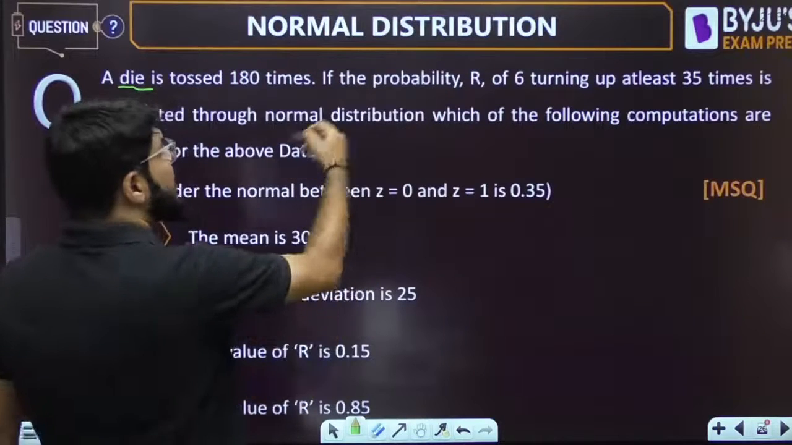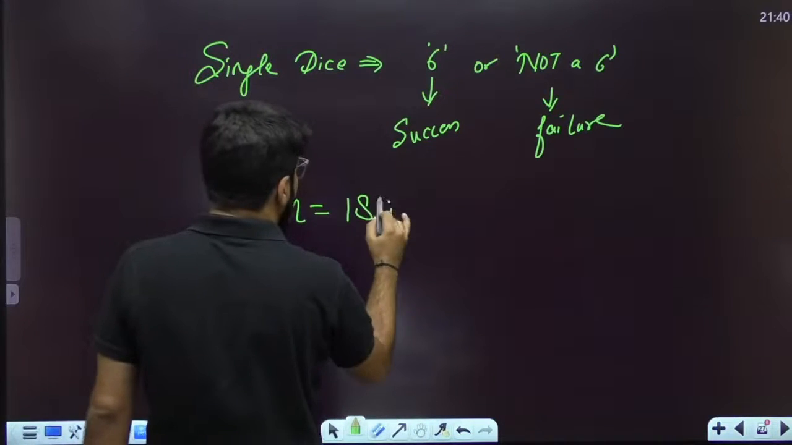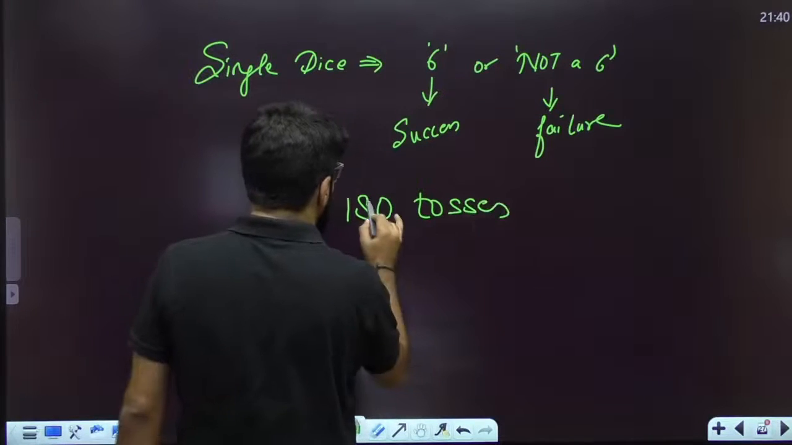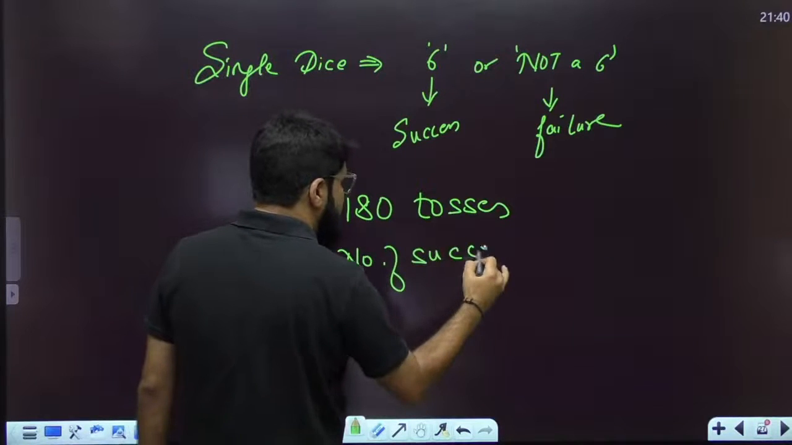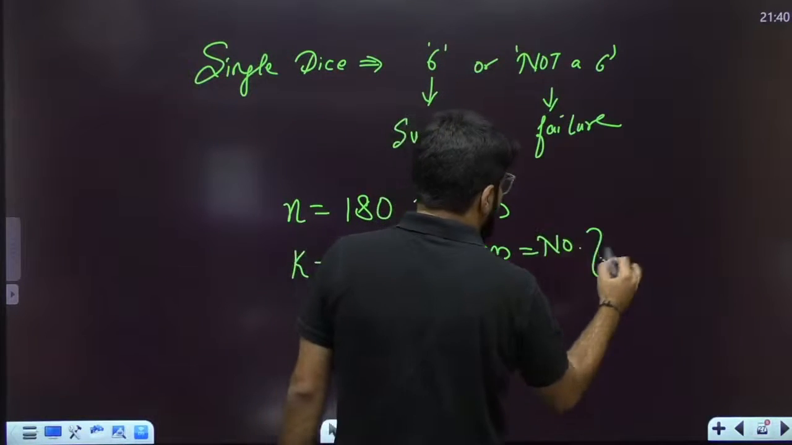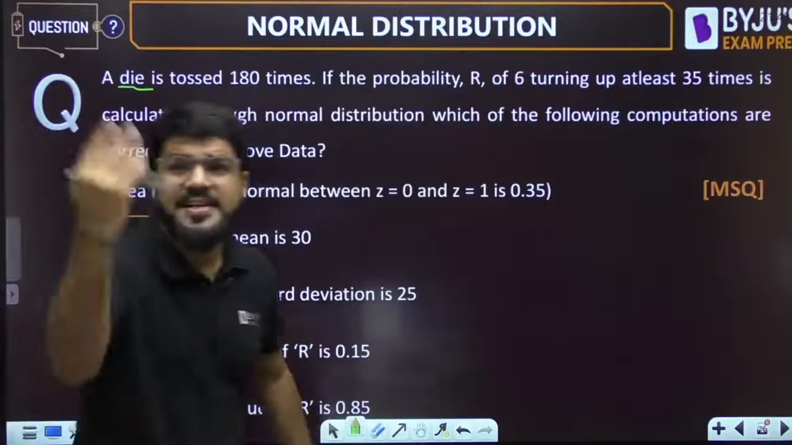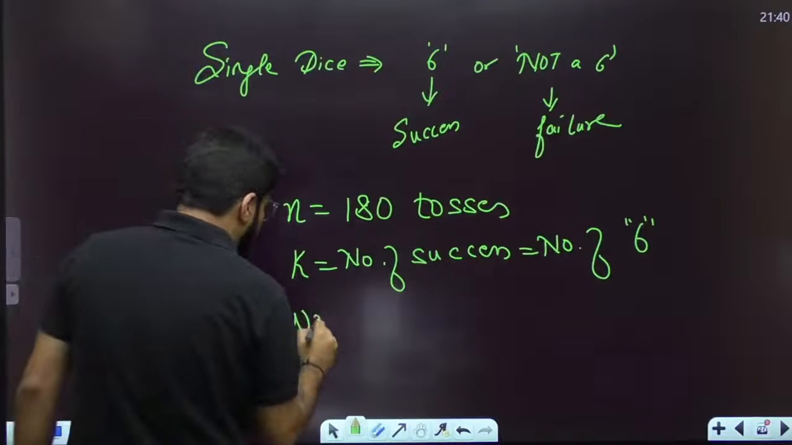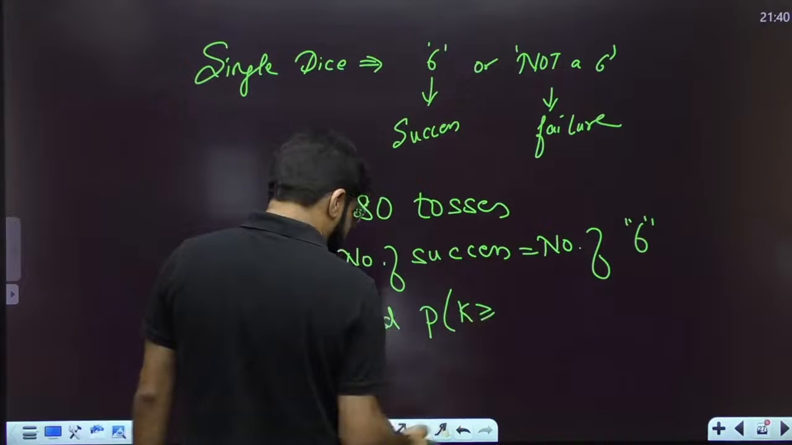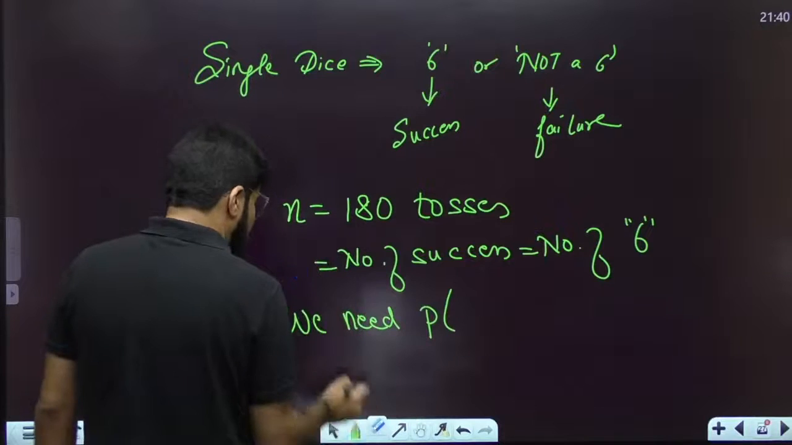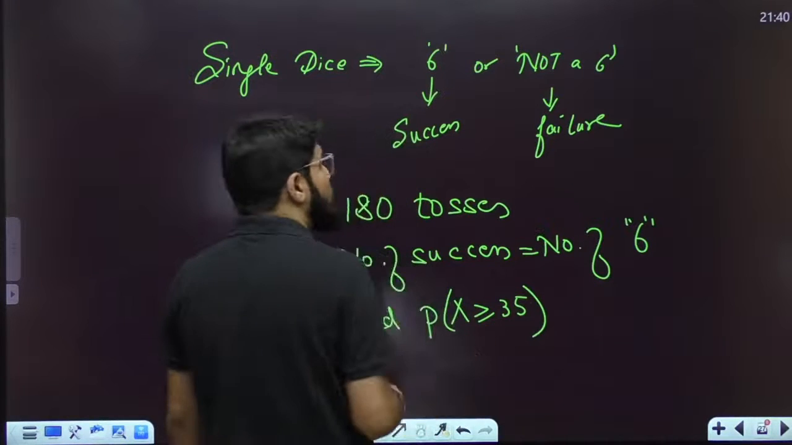Now, how many trials are done? 180 times the die is tossed, so n is equal to 180. As always, let k be the number of successes, and here that means the number of 6s. What you need is the probability of 6 turning up at least 35 times. Let X be the number of successes, and we want X greater than or equal to 35.